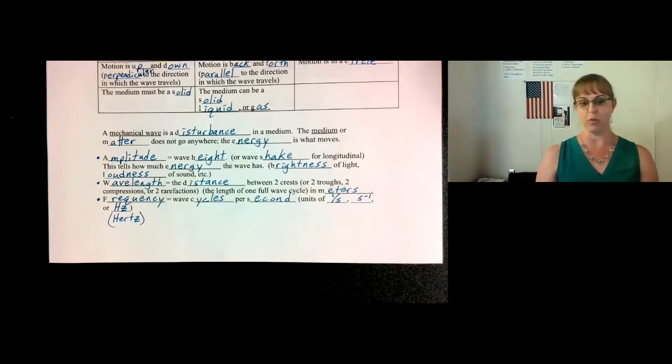The frequency of a wave is how often a wave comes past. It is how many wave cycles will pass by per second. The unit is one understood wave cycle per second. So the unit is 1 over seconds, which is the same thing as seconds to the negative 1. And a wave per second is a hertz. We hope that doesn't hurt your brain to think about. But you may have heard of this before when you tune your radio to 94.1 megahertz. That's actually the frequency of those radio waves.